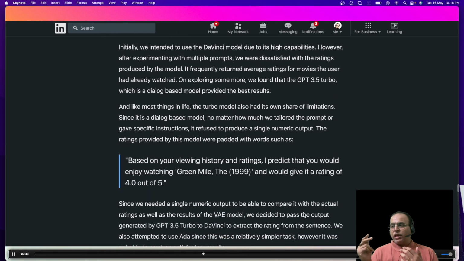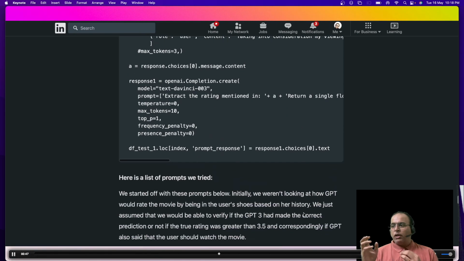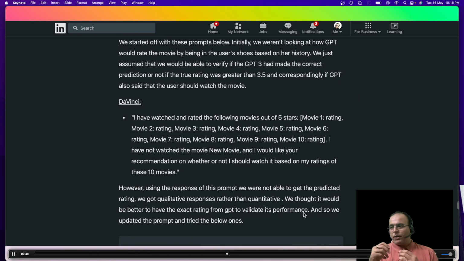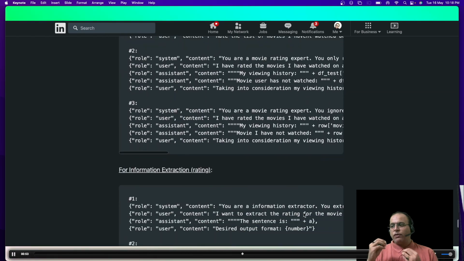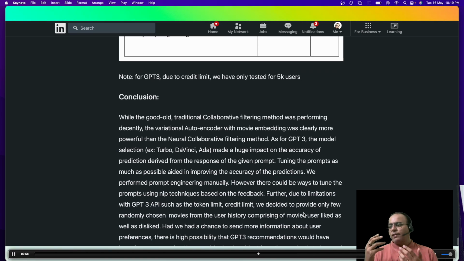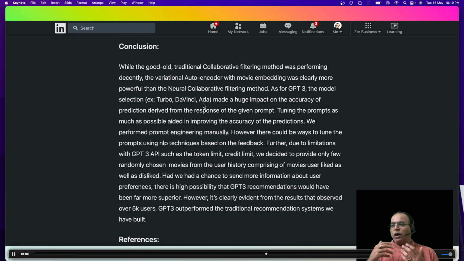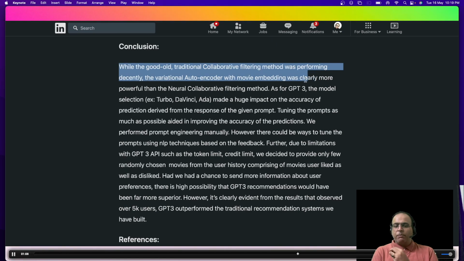Now, what you see here is that they tried providing recommendations on a movie data set, wherein they were provided a set of information as to what movies the user has seen, and also the information on the movies that they have not seen, and based on that, it was able to tell what you should watch next.